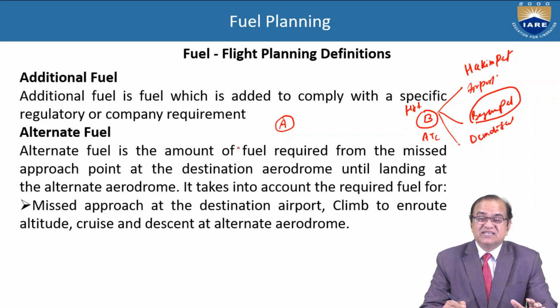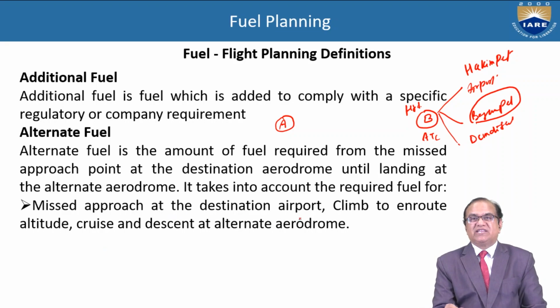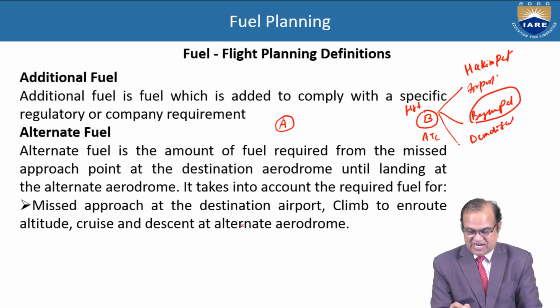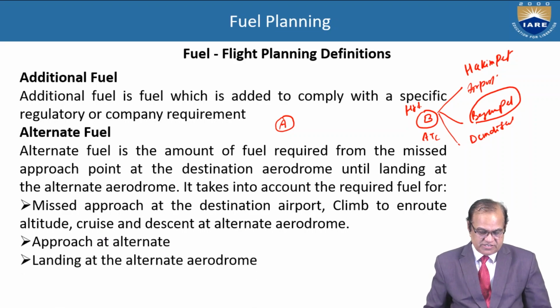Always it is kept inside to cater for the missed approach at the destination airport, climb to en route altitude, cruise and descent at the alternate aerodrome, approach at the alternate, and landing at the alternate aerodrome.